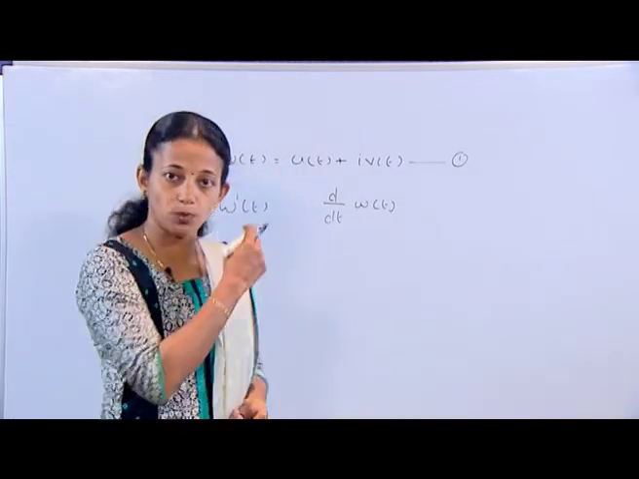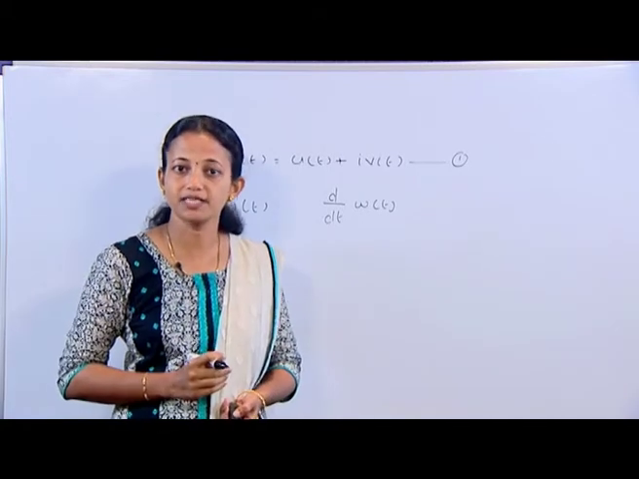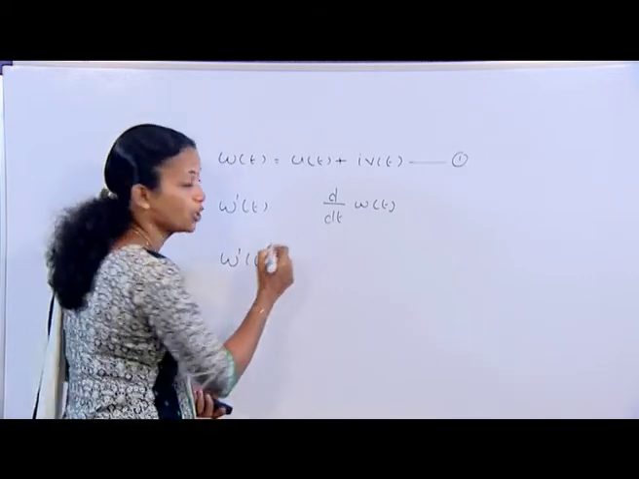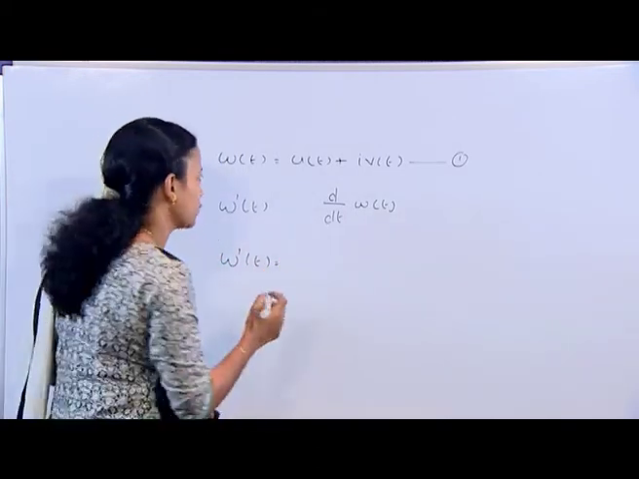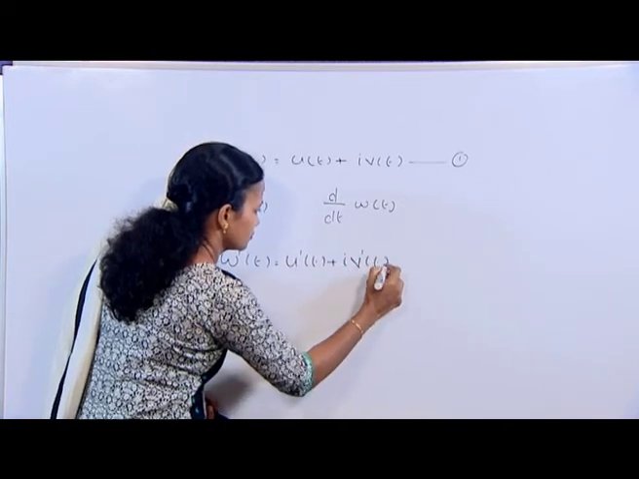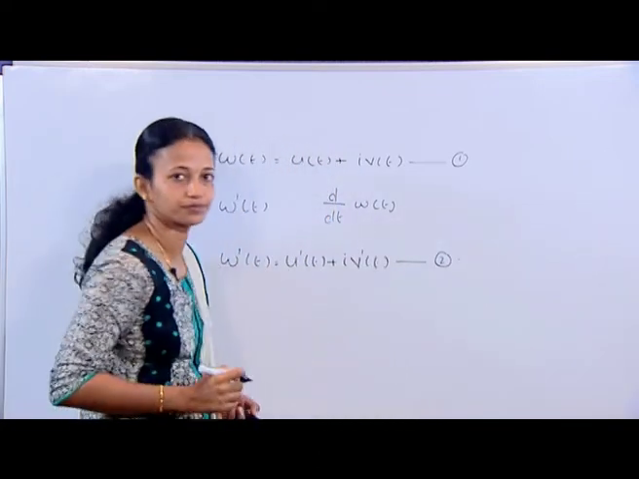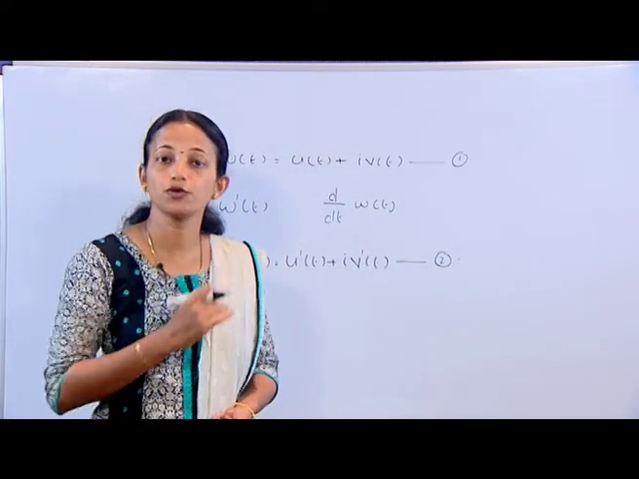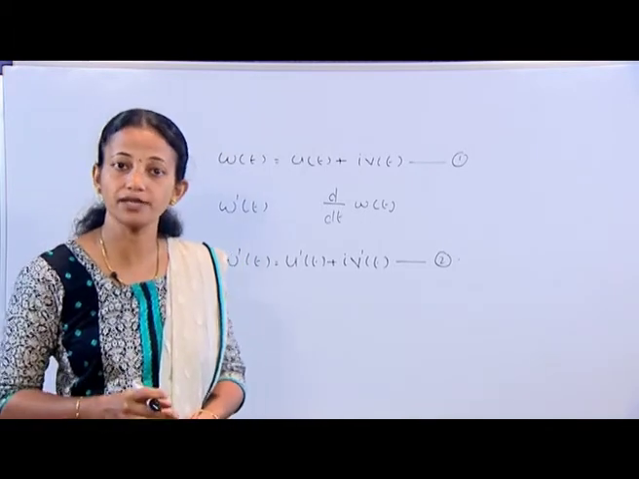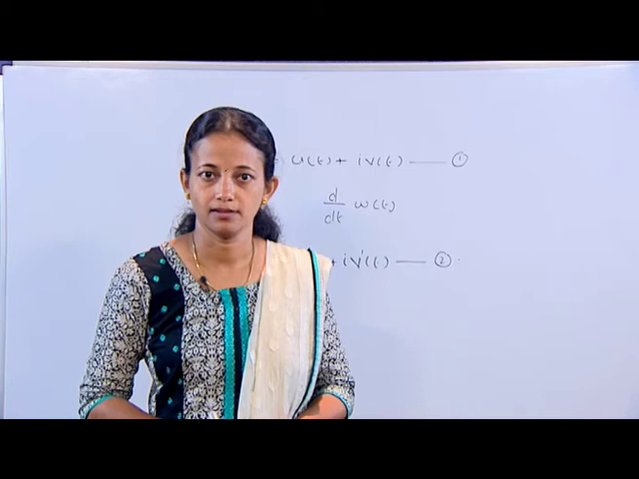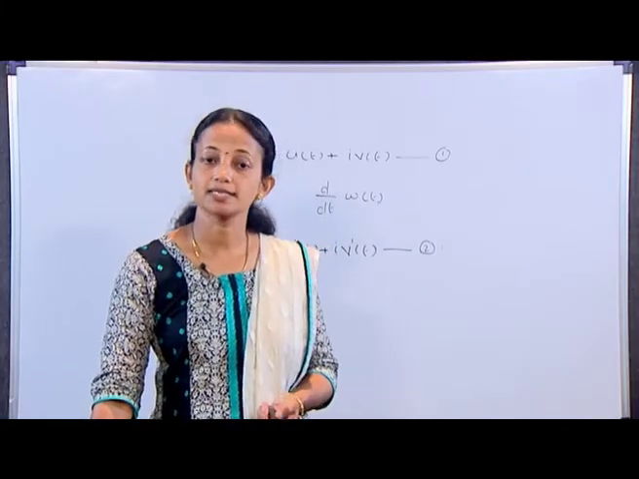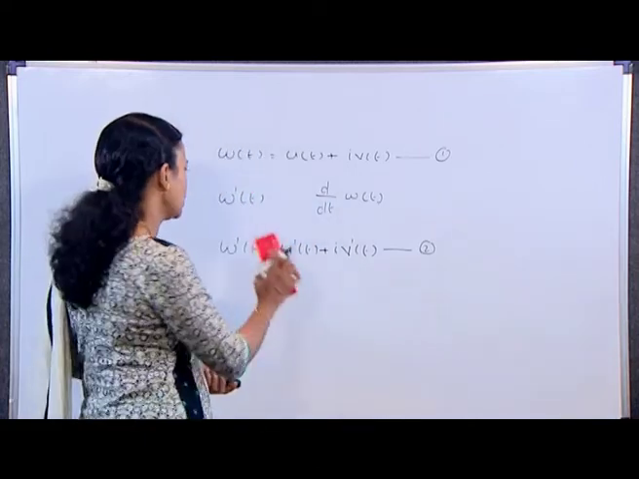of the function at a point t is defined as w dash of t is equal to u dash of t plus i v dash of t, equation number 2, provided each of u dash and v dash, the derivatives of the real valued functions u and v, exist at t.